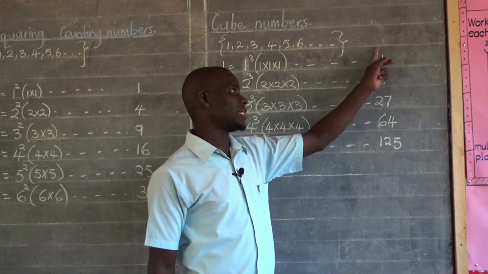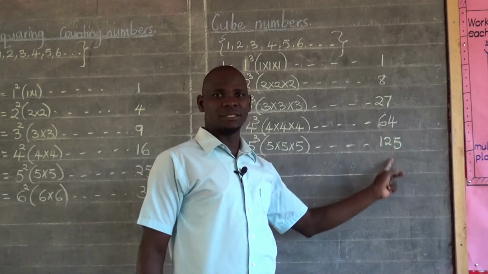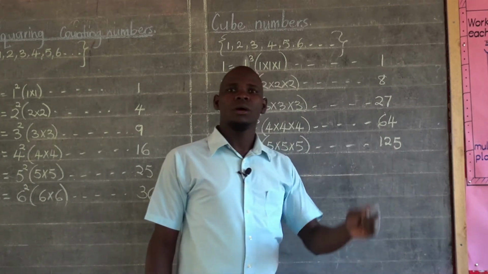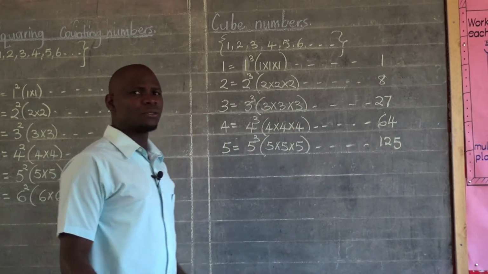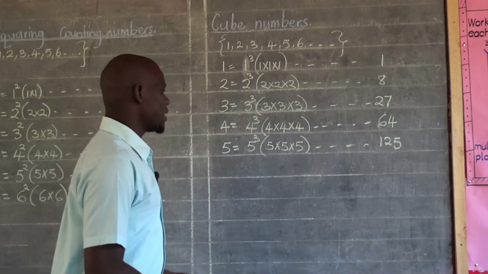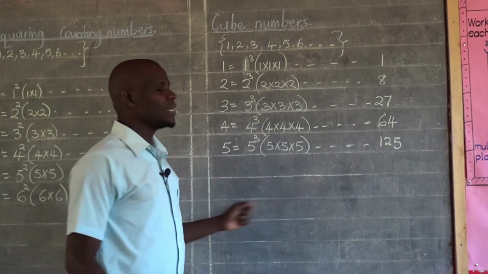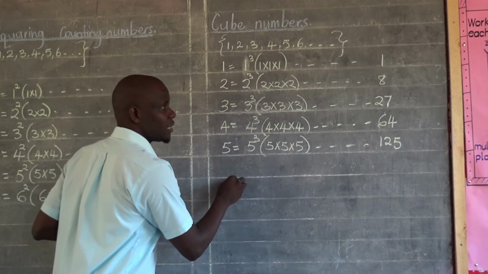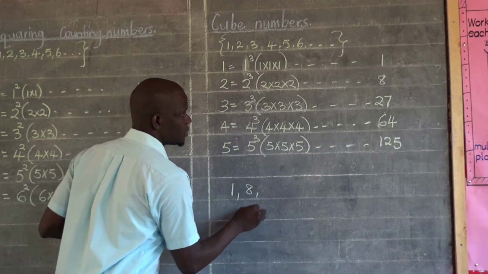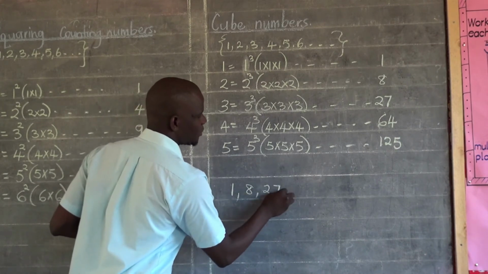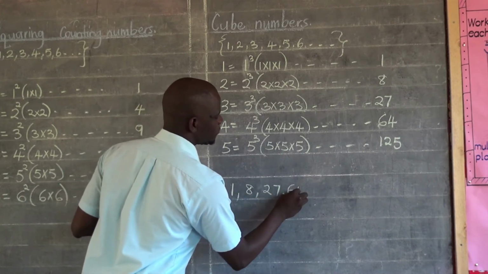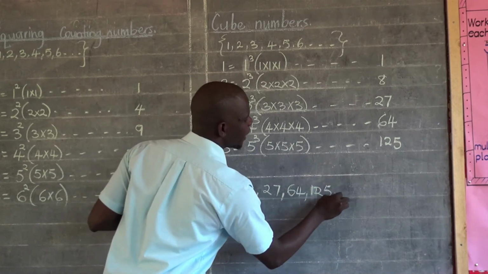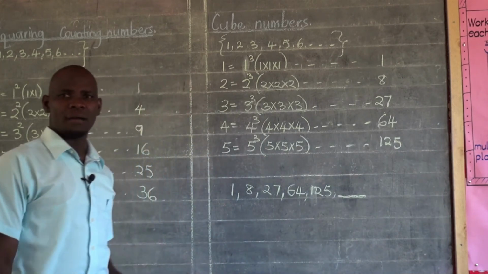with these numbers that we are having on the right hand side this way. Remember, these numbers we have said, these are what we call cube numbers. So remember, the examiner can give you a set of these numbers. He can tell you, given a pattern of numbers like 1, 8, 27, 64, 125. He can ask you to find the next number.